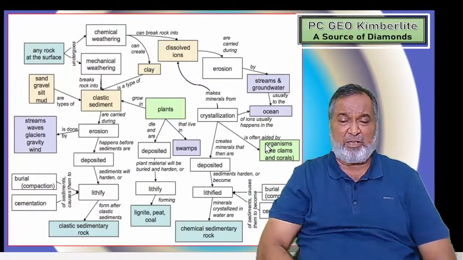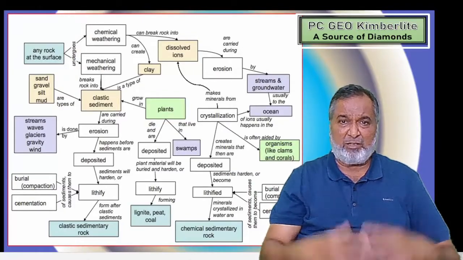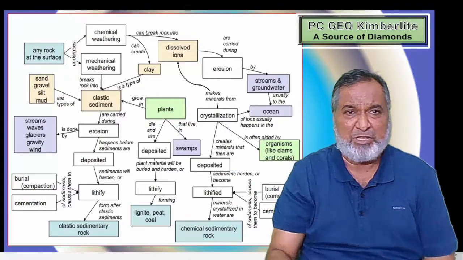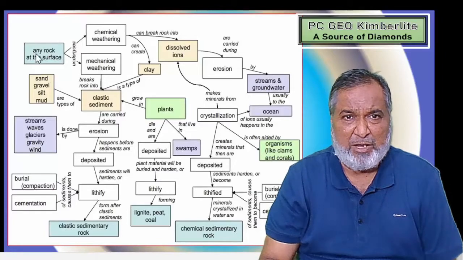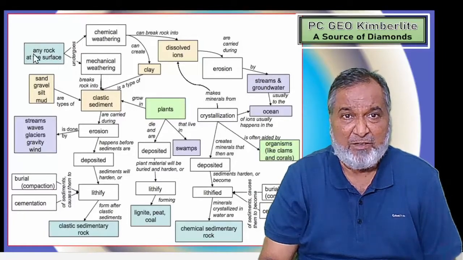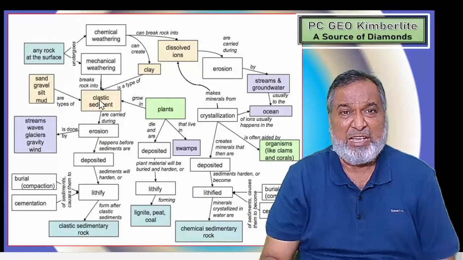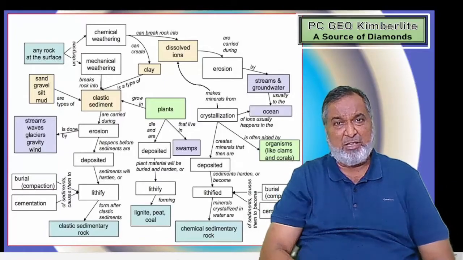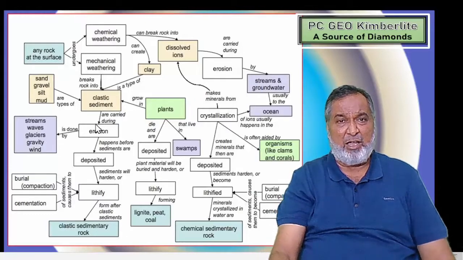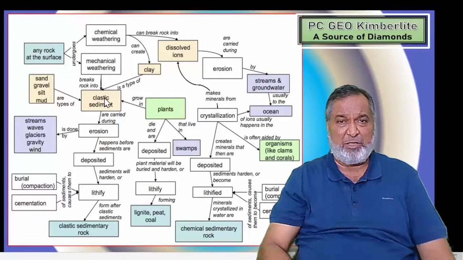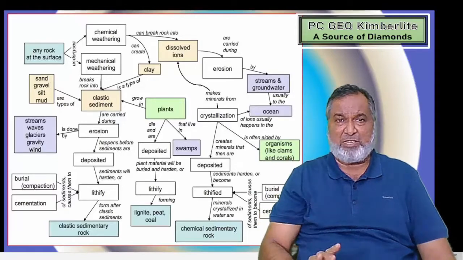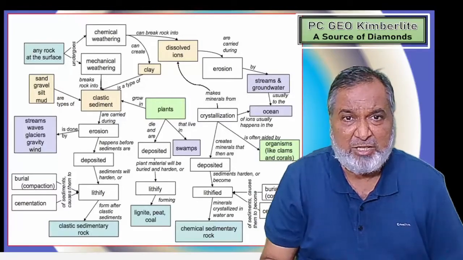Yes, here this is a very, very important picture. I will just discuss it and then we'll go for that process. So here, this is the first one. Any rock at the surface which has gone under mechanical weathering has also gone under chemical weathering. Now after this mechanical weathering, there is a break, and we are going to get the sediments. The sediment particles will be there, and they are called plastic sediments, because we can see with our own eye that mechanical breakdown has taken place, and no chemical reaction has taken place.